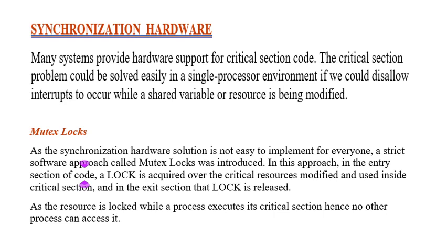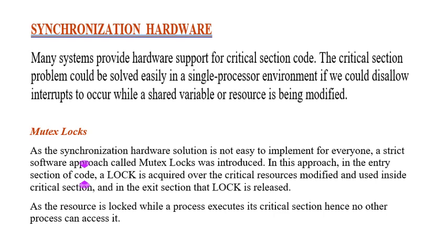Once the process completes its execution and comes outside the critical section, the lock will be released, and the next process can come and execute.